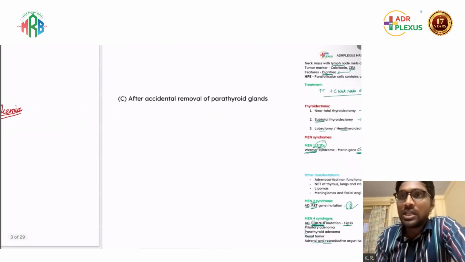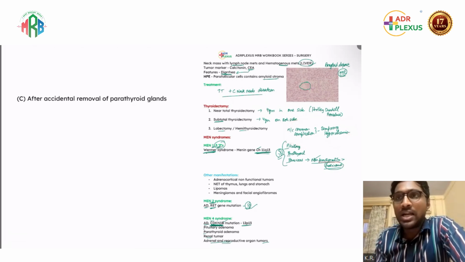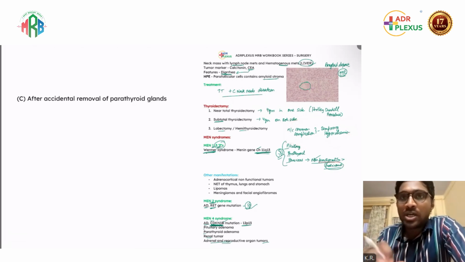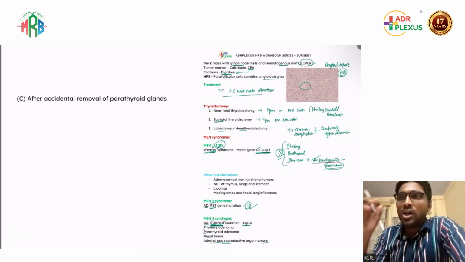This we had discussed in our MRB workbook session. What are the complications of thyroidectomy? The most common complication is a temporary hypocalcemia rather than a permanent hypocalcemia. If all four parathyroid glands have been accidentally removed, and you find out during the intraoperative period itself, you remove those glands and can reimplant them in the sternocleidomastoid muscle. But in the post-operative period, if the patient develops hypocalcemia, then the patient will be on lifelong calcium and vitamin D supplementation.